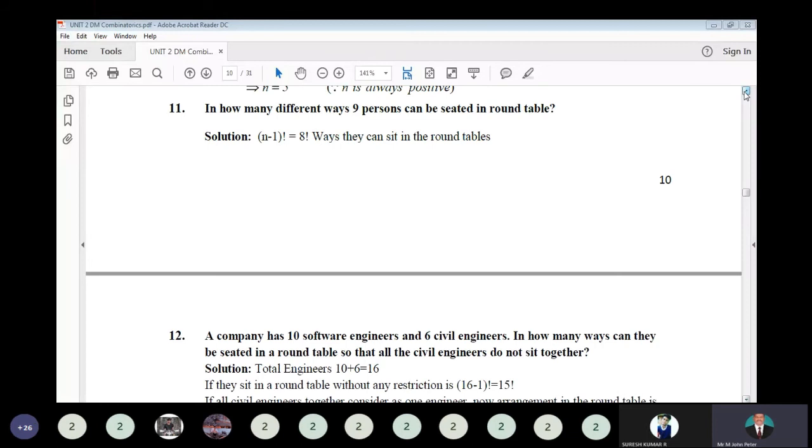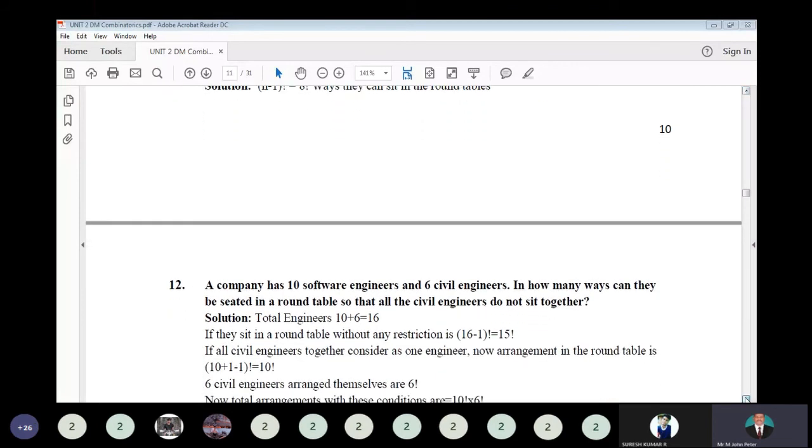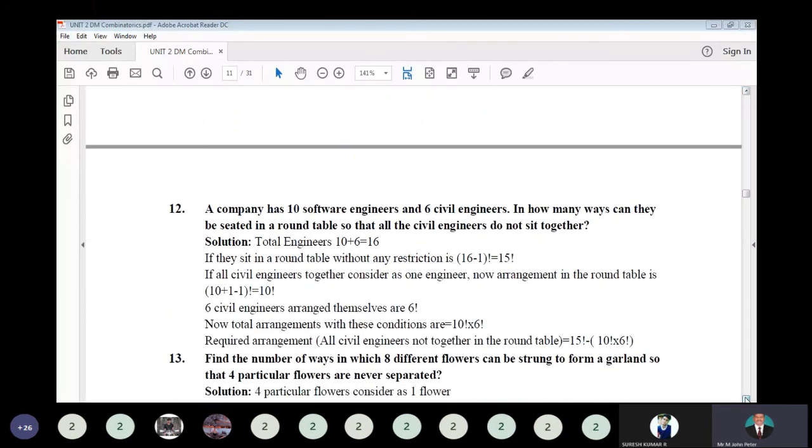In how many ways can 9 people be seated at a round table? So there is (n minus 1) factorial, that is 8 factorial. In a round table, we have to use cyclic permutation. So no trick.